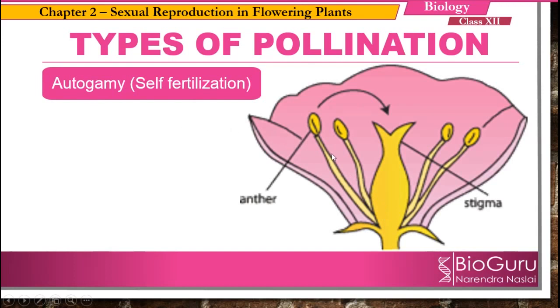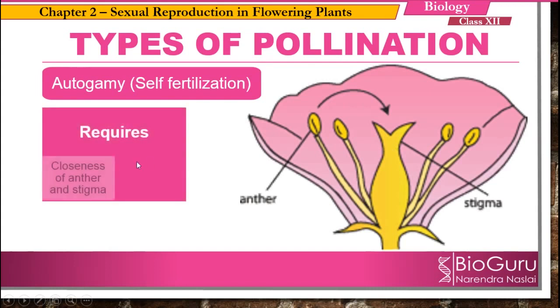Now, in order for autogamy to take place, it requires certain conditions. So what are those? It requires the closeness of anther and stigma. In order to transfer the pollen grains, the anther and the stigma should lie close to each other. And also it requires synchrony, means the timing of release of pollen grains and the receptivity of the stigma should be the same.